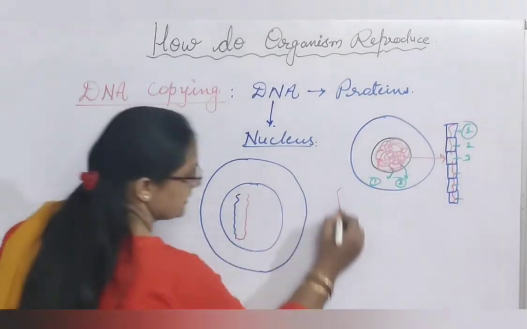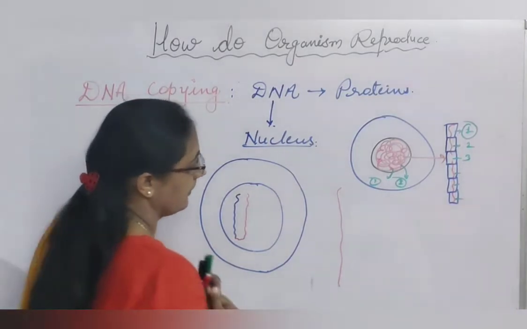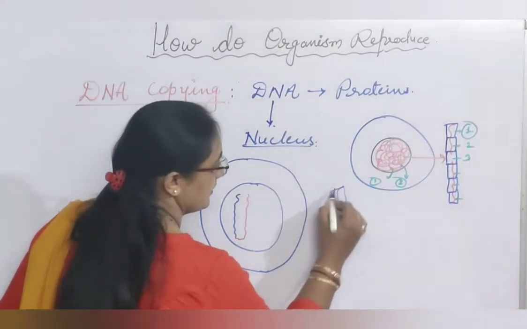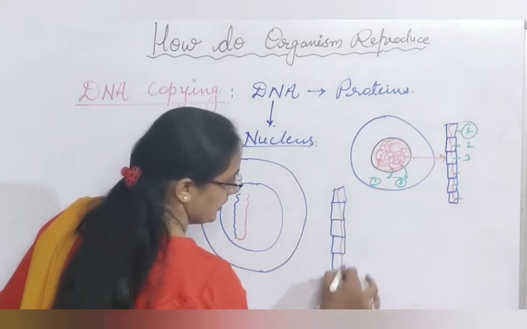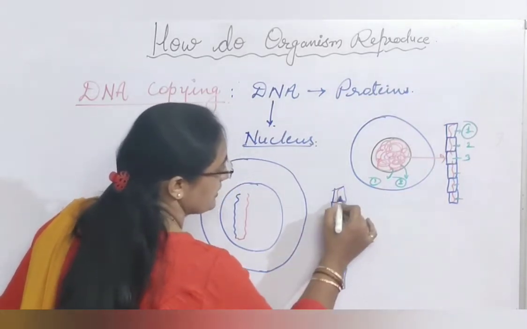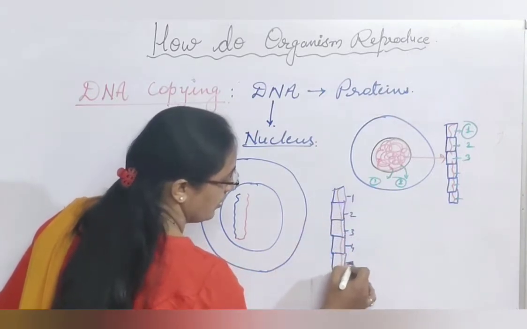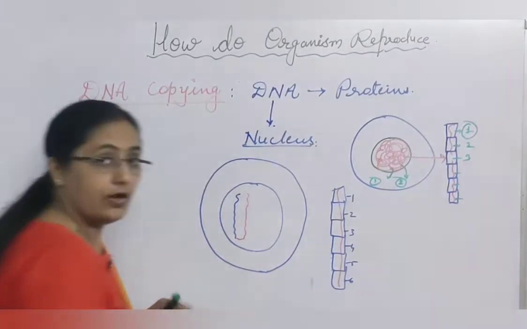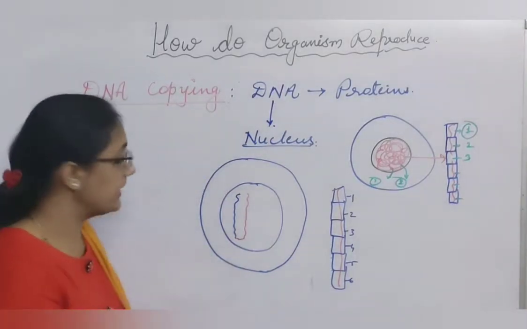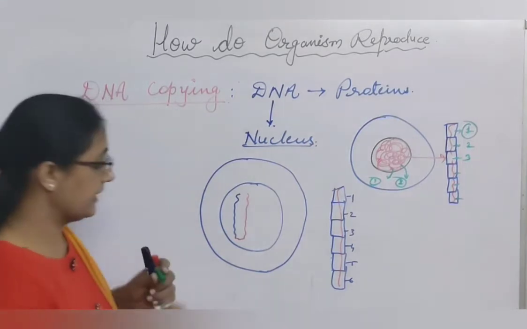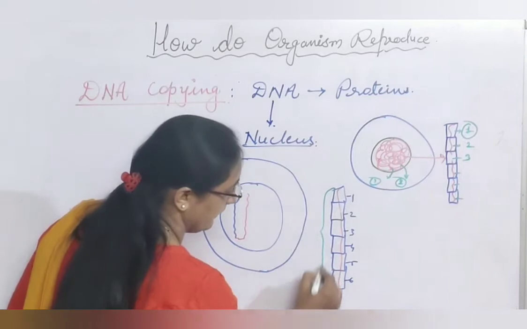Suppose this is the DNA, and different proteins are there in the form of information. Suppose this is protein number 1, 2, 3, 4, 5, 6. Now what process will be carried out here? Certain chemical reactions will take place, and as a result, this DNA will get replicated.